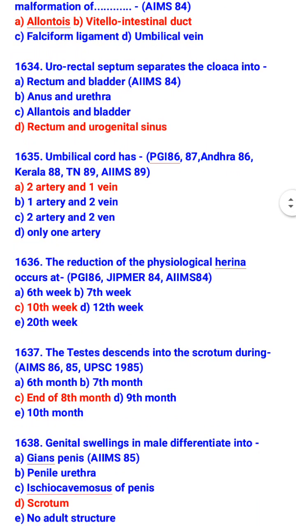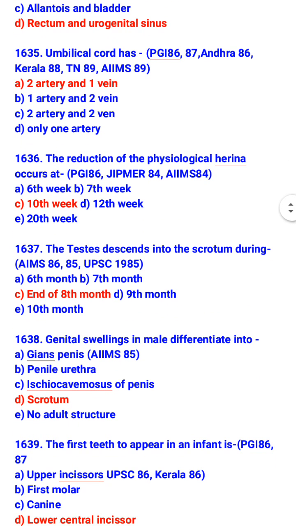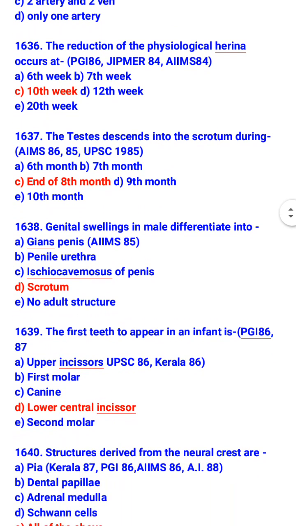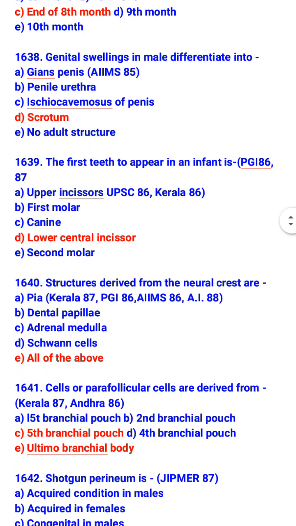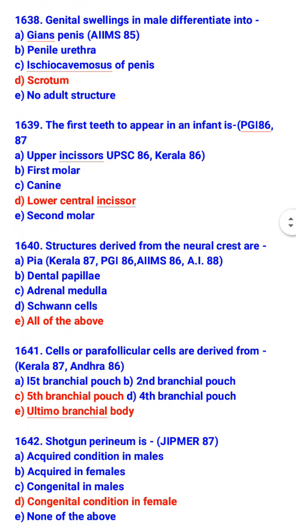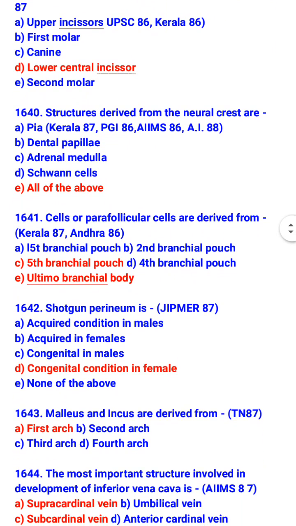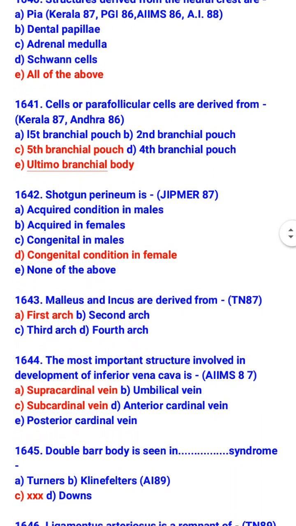The reduction of the physiological hernia occurs at 10th week. The testis descends into the scrotum at the end of the 8th month. Genital swelling in male differentiates into scrotum. The first tooth to appear in an infant is the lower central incisor. Structures derived from the neural crest are pia, dental papilla, adrenal medulla, and Schwann cells. Parafollicular cells are derived from fifth branchial pouch and ultimobranchial body. Shotgun perineum is a congenital condition in female.